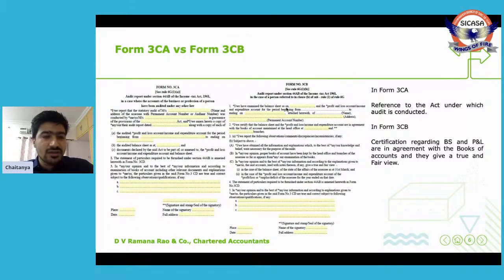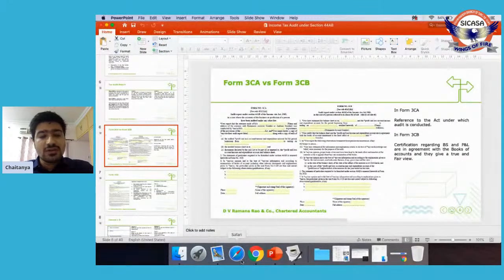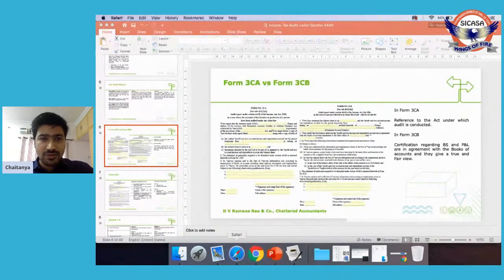So for creating this .xml file, there are many softwares, say Computax, Winman, Saral Income Tax, so on and so forth. By using all these softwares, an XML file can be created. And our income tax department also gave us a free utility. Even with that utility, this XML file can be generated. Now I'll show you how we can download that utility from our income tax portal.